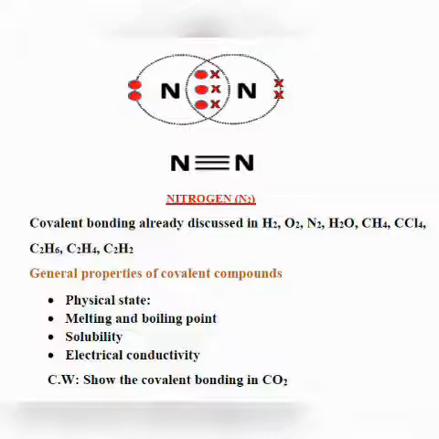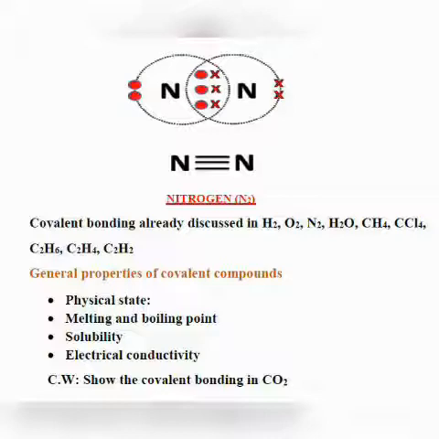Covalent bonding already discussed in hydrogen, oxygen, nitrogen, water. CH4 is methane, CCl4 that is carbon tetrachloride, C2H6 that is ethane, C2H4 that is ethene, C2H2 that is ethyne. So we have discussed the covalent bond formation in all these compounds. Now what are the general properties of covalent compounds?